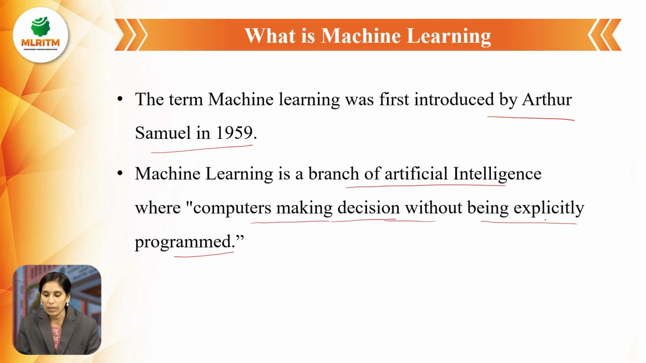Without being explicitly programmed means without rules or instructions given by users, and it will make its own decision. Computers make their own decisions. So that is called machine learning.